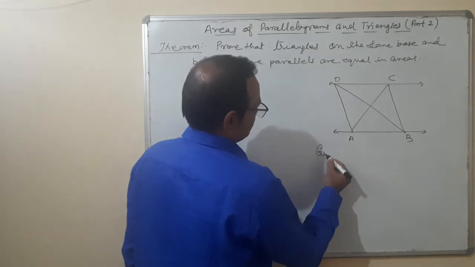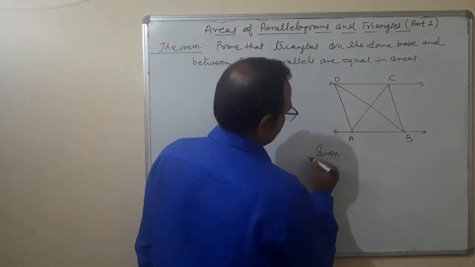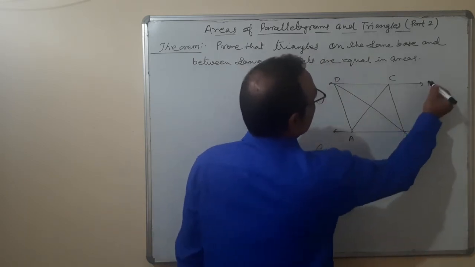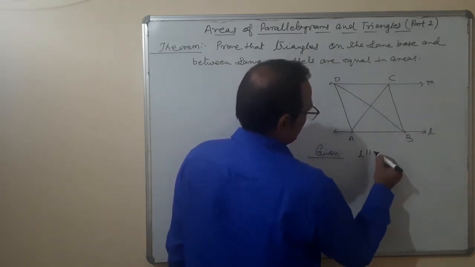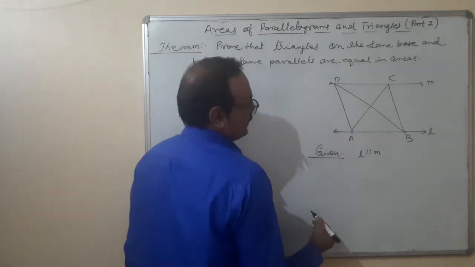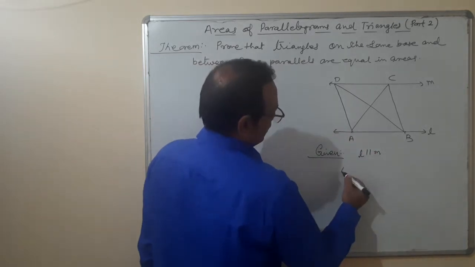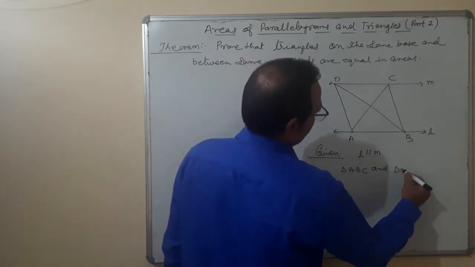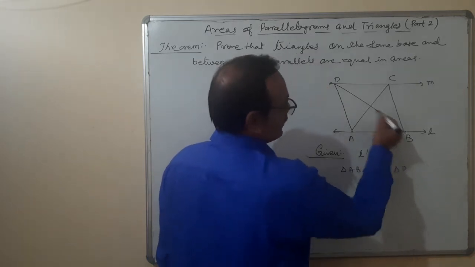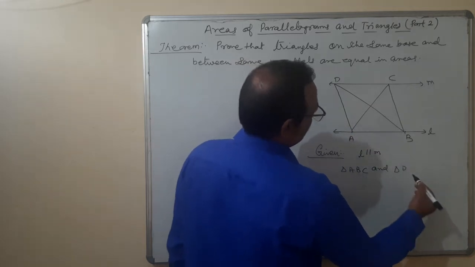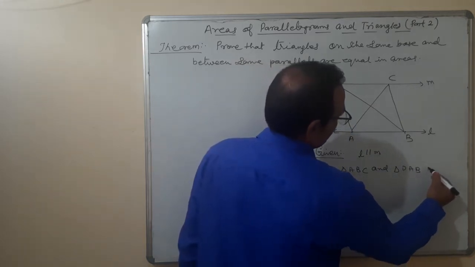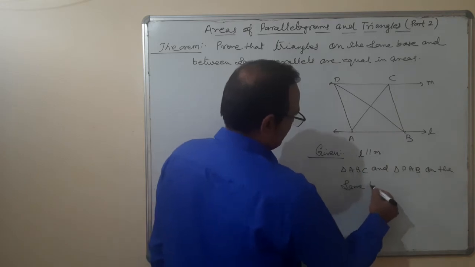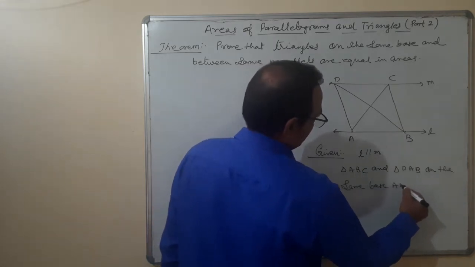Given, suppose there are two lines, L is parallel to M, and triangle ABC and triangle DAB on the same base AB.